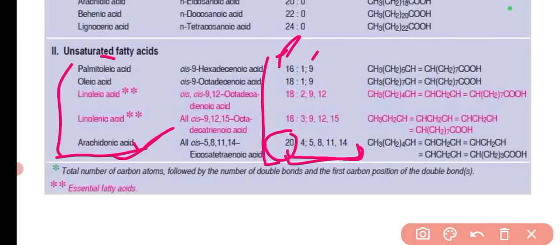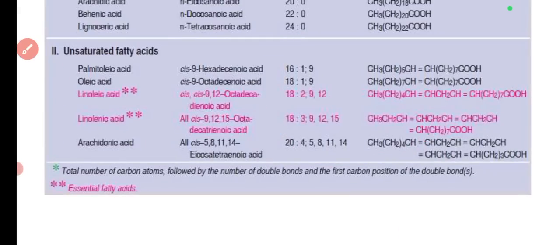So here you can see these are the structures, with 1, 2, 3, 4 double bonds, and you can check the positions 4, 5, 8, 11, 14. So these are the different positions where the double bonds are present. You can remember which of the following are saturated fatty acids and which are unsaturated fatty acids. So these you can see.